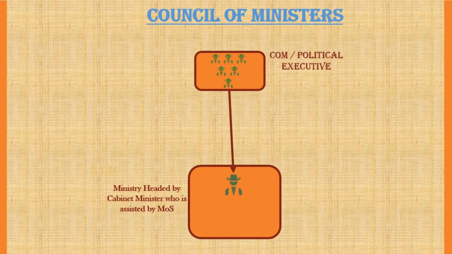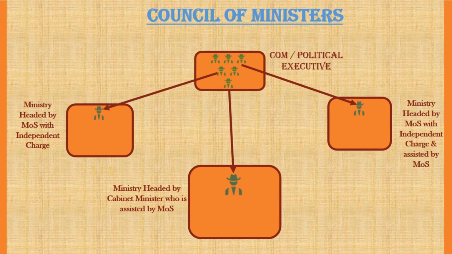These are usually top-level leaders of the ruling party and are in charge of major ministries like Home Ministry, Defense Ministry, Finance Ministry, etc. The next category is ministers of state with independent charge. These ministers are usually in charge of smaller ministries. The last category is Minister of State. These are junior ministers and not given independent charge of any ministry. They assist cabinet ministers or ministers of state with independent charge in their duties.